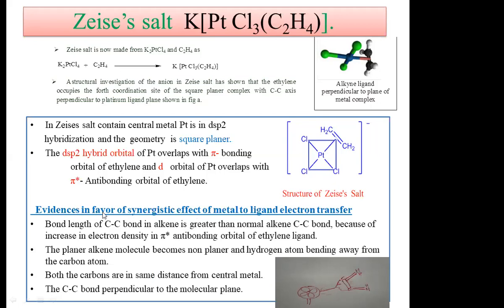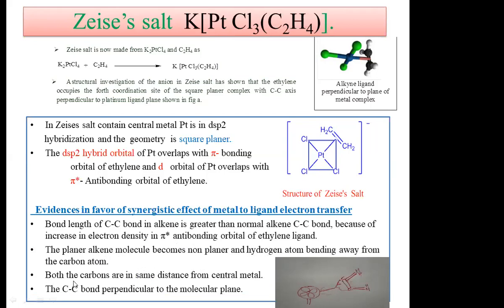There is certain evidence which favors the synergistic effect or back pi bonding of metal-to-ligand electron transfer. First, the carbon-carbon bond length in the complex is greater than the normal alkene C-C bond, because of the increase in electron density in the pi antibonding orbitals of the ethylene ligand. Second, the planar alkene molecule becomes non-planar, with hydrogen atoms bending away from the carbon atoms.